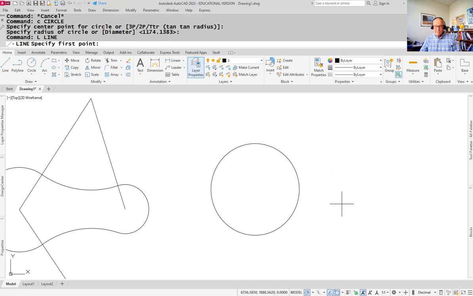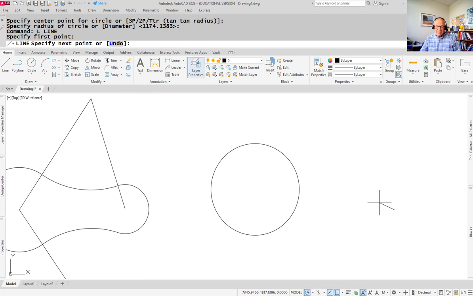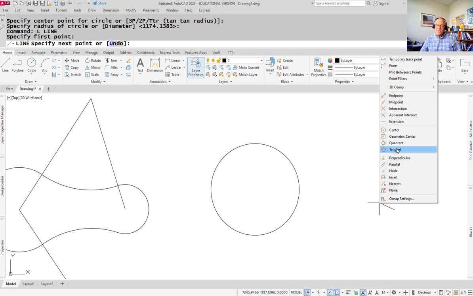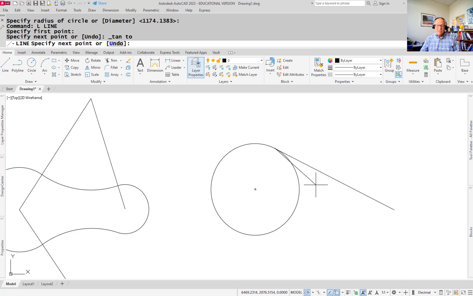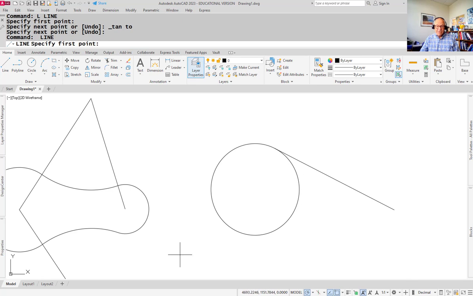Now if I come over here and do something a little different, I'm going to take a circle. I'm going to draw a line from anywhere. Shift right click. Tell AutoCAD make that line tangent to the circle. Now I do. It goes right up tangent to that circle. We'll draw another line that comes down here. Make that tangent. I'm going to type in TAN. Do that. It does that.